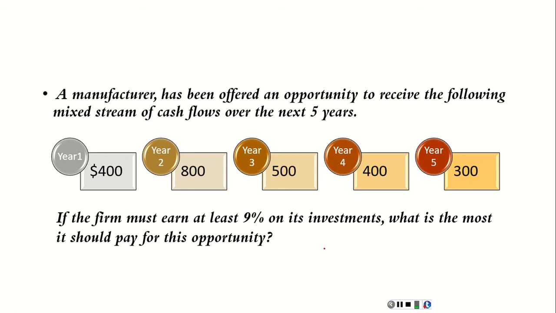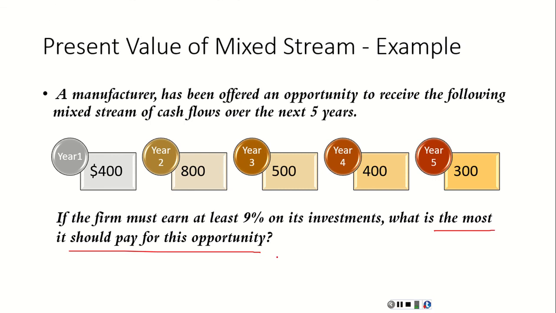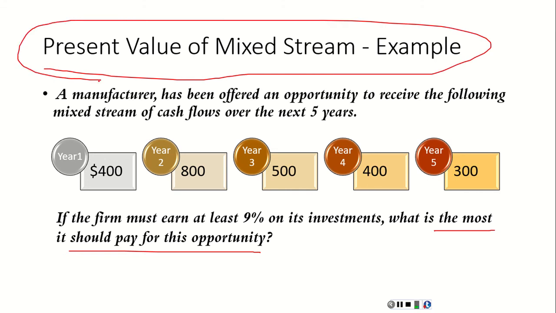If the firm must earn at least 9% on its investments, what is the most it should pay for this opportunity? You are asked to calculate the present value of the mixed stream. What is the most it should pay today? What is the most it should pay for this opportunity in the current year? So you are asked to calculate the present value of the mixed stream.